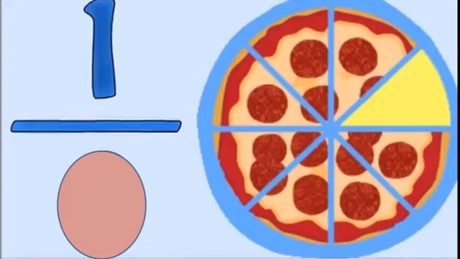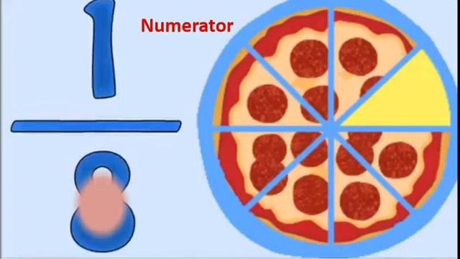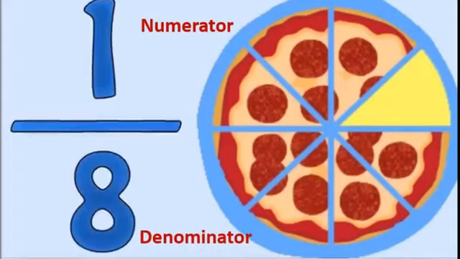How many total parts? Total parts are 8. Correct? So 8 I have written down. Means I ate 1 out of 8 equal parts. Okay? And 1 is called numerator because it is above the line, and whatever is below the line is called denominator. Remember this also. Numerator means the number above the line and denominator means the number below the line. Okay?